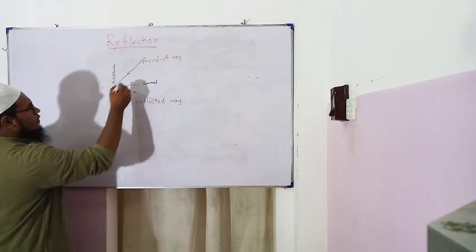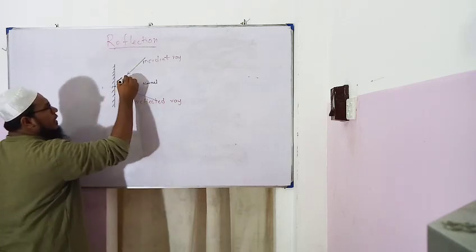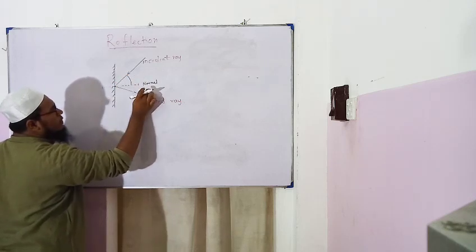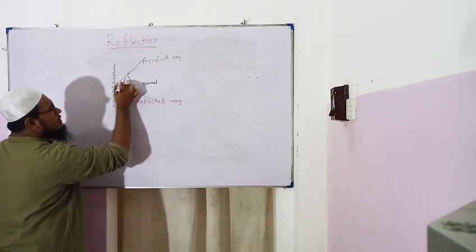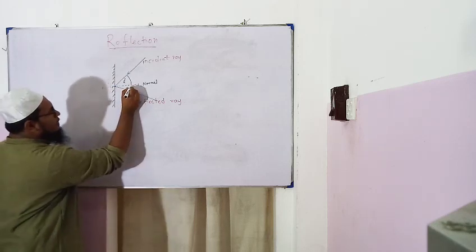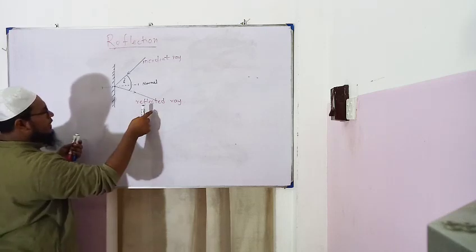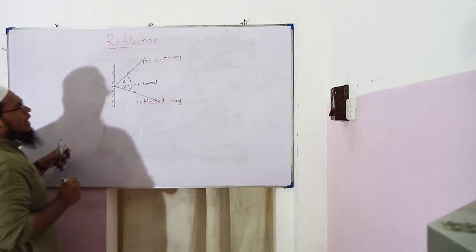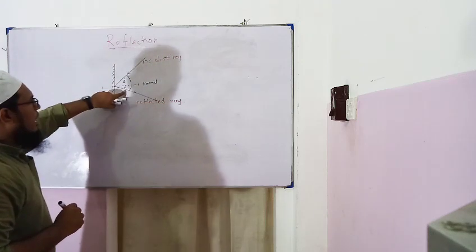Then we can draw two angles. The angle between the incident ray and the normal is called the angle of incidence, short symbol i. And the angle between the reflected ray and the normal is called the angle of reflection.